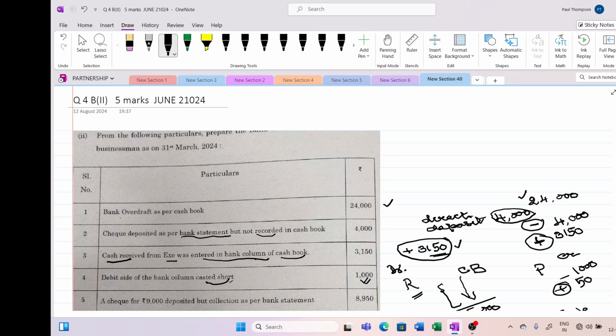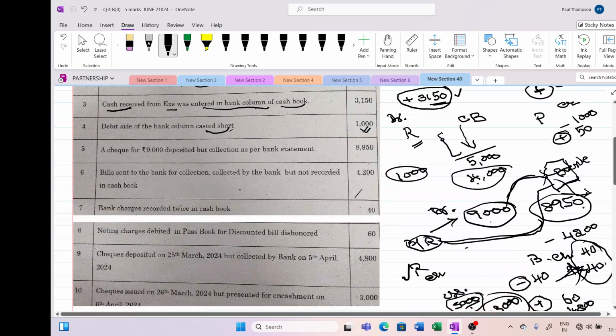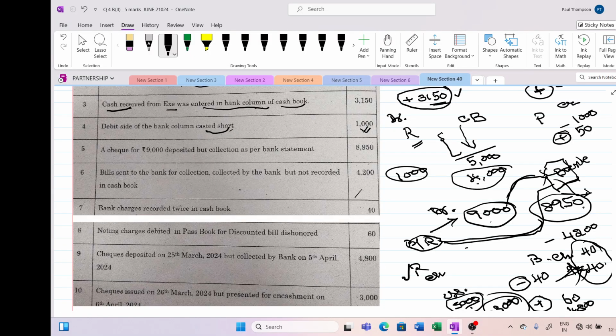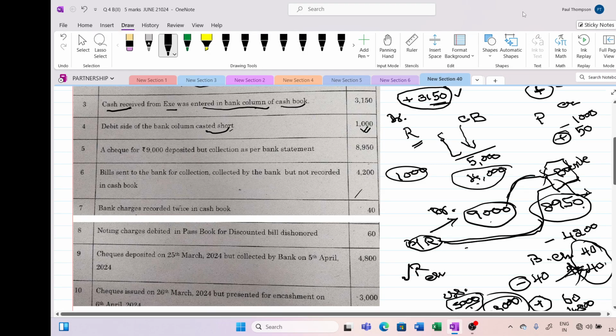So adjusted cash book is prepared. In that case, only the check deposited and check issued will appear in your bank reconciliation statement. You have to make an adjusted cash book and make that the starting point: the balance as per adjusted cash book, then go with your timing difference. That is only two in this case. One is check deposited, not yet credited or collected. Another one is check issued but not yet presented for payment. Hope this is very clear. I hope it was making sense to you.